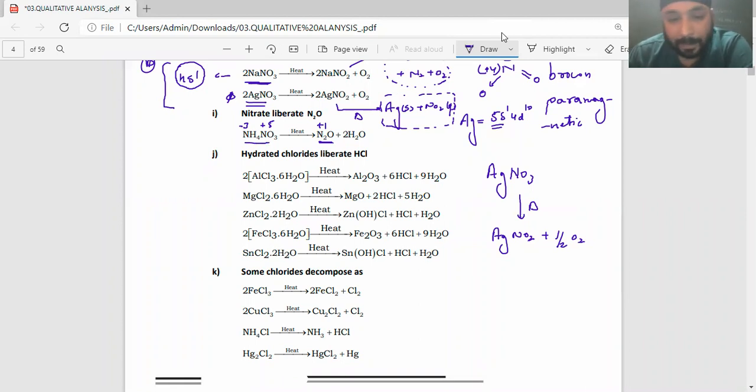And you know what? There is a very short trick to produce the product here. See, ammonium nitrite, I'll take another example also. Ammonium nitrite I'll take, and I'll take ammonium nitrate. When I'm heating these two, just understand I do have 4 hydrogen and 2 oxygen.